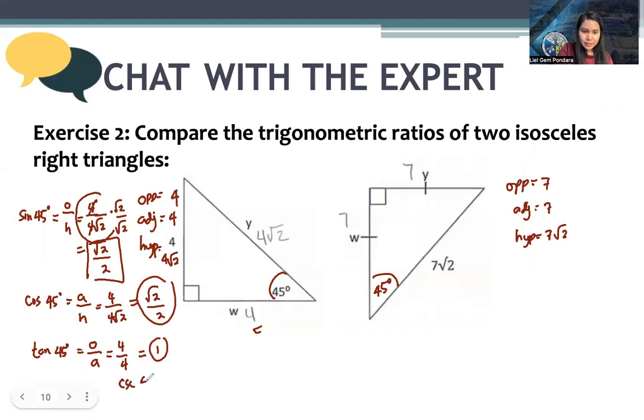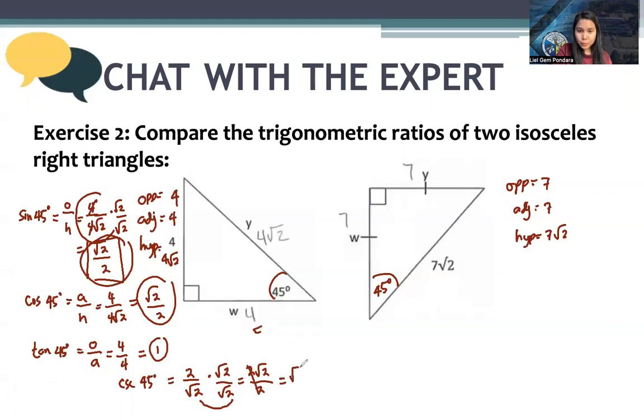How about the cosecant? The cosecant 45 is the inverse of sine 45. So you have 2 over square root of 2. Rationalize it. Multiply both by square root of 2. We'll have 2 square root of 2 over 2.